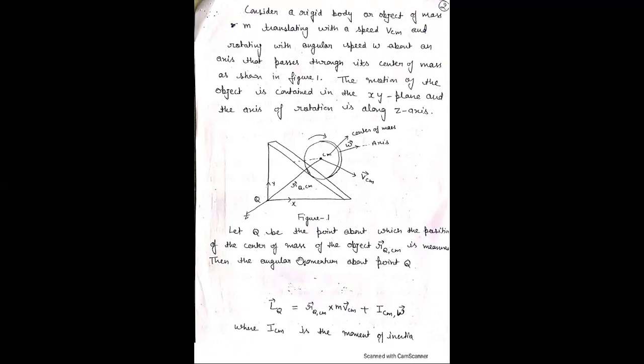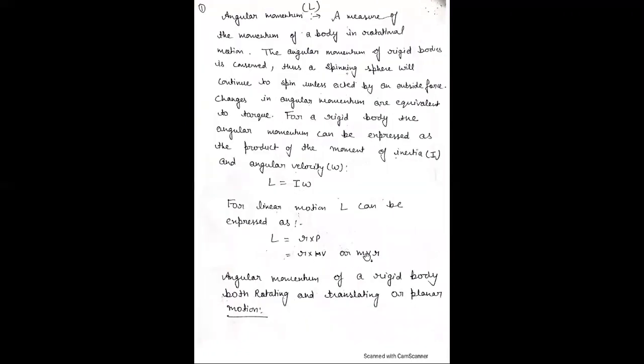Now the angular momentum about a point Q is the sum of the linear motion as well as spinning motion. Due to linear motion, angular momentum is equal to mvr, and due to spinning or rotational motion, L is equal to I omega.